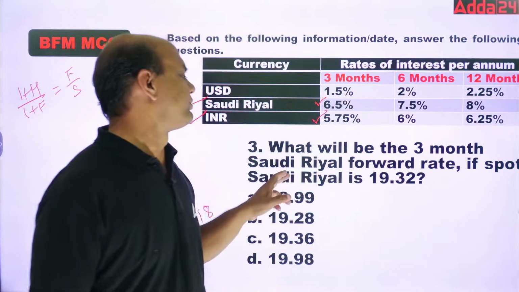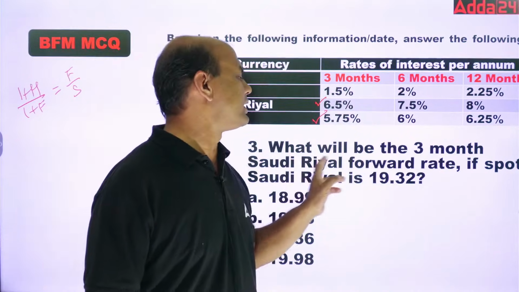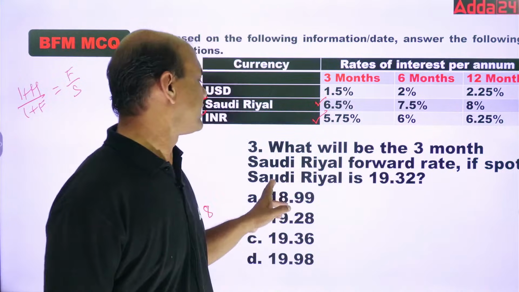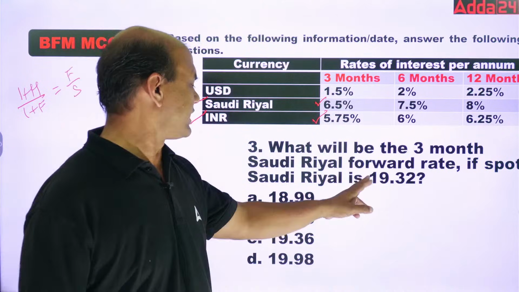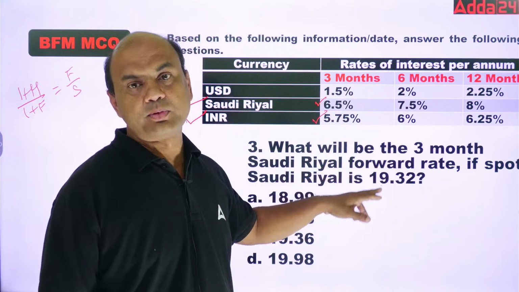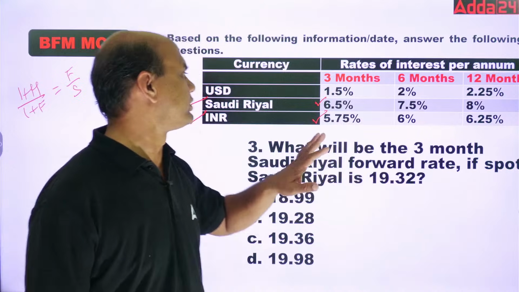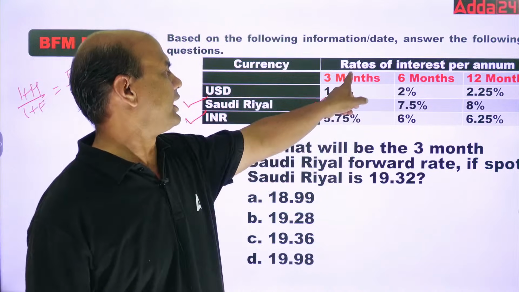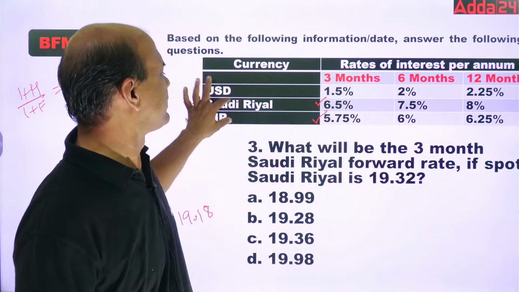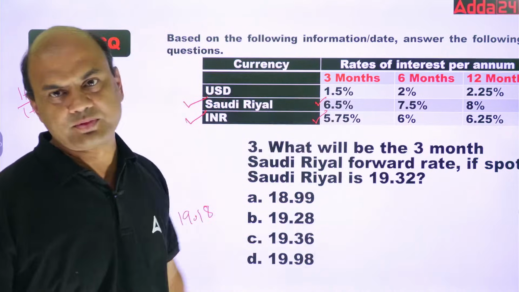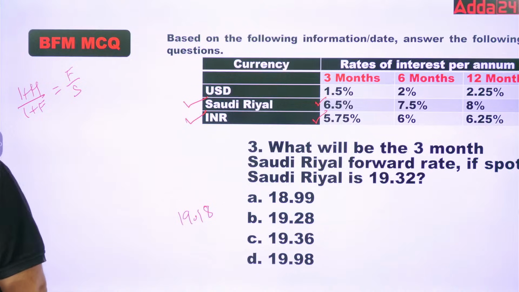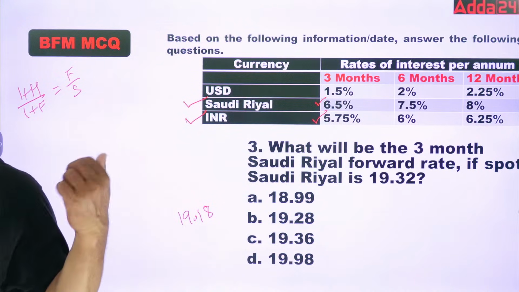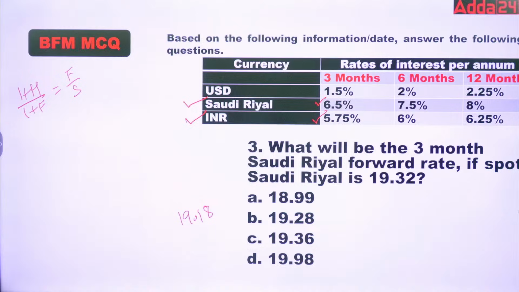Now third one. What will be the 3-month Saudi Riyal forward rate if spot rate for Saudi Riyal is 19.32? So Saudi Riyal forward rate you want, spot rate is given as 19.32. Now 3-month. Pay attention to 3 months. So two things you will focus on, 6.5 and 5.75. Now get the answer for this. Again the same. See, I have done the calculations over there.